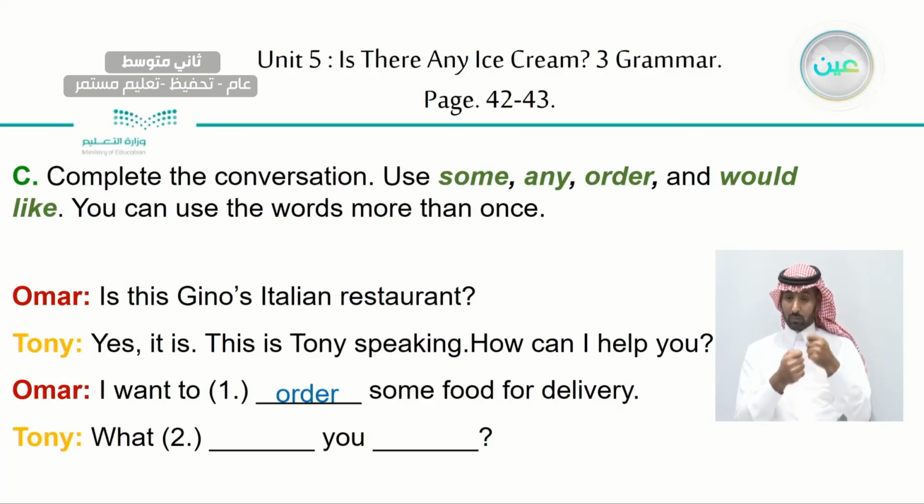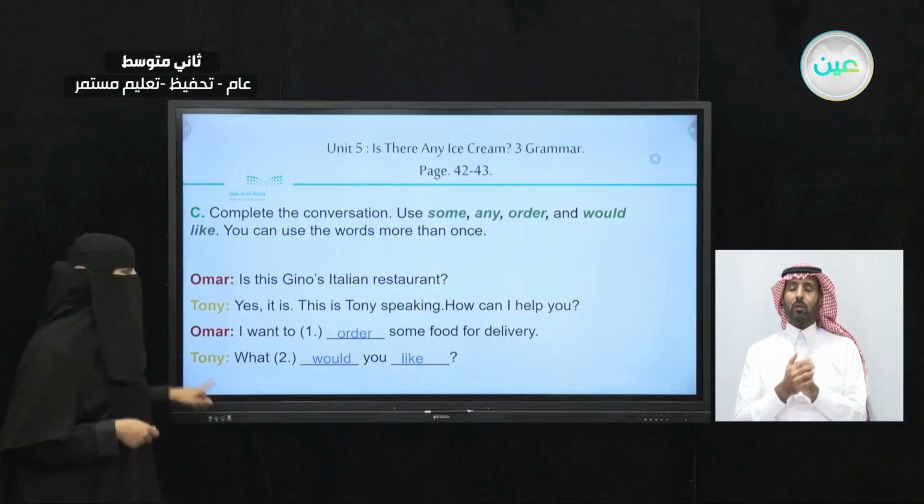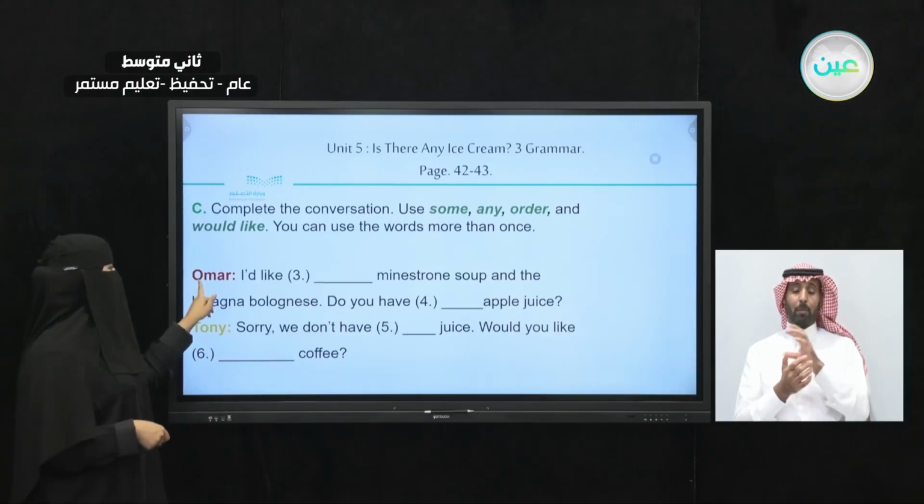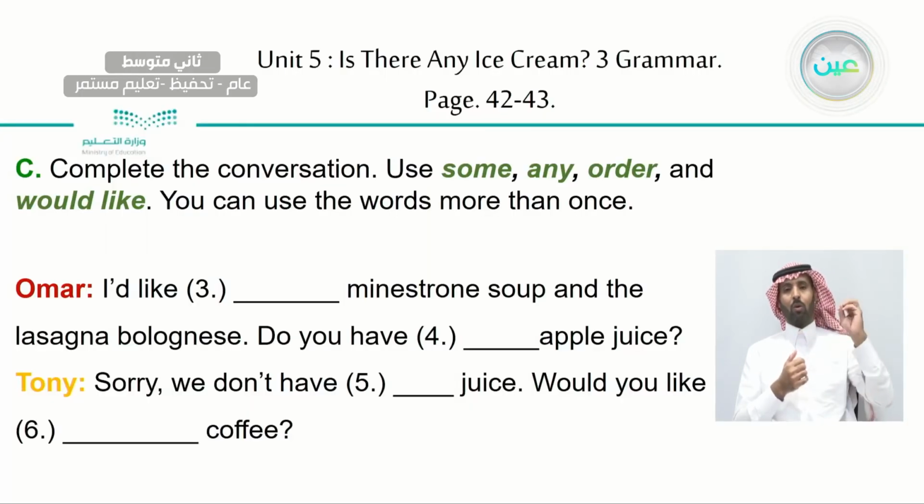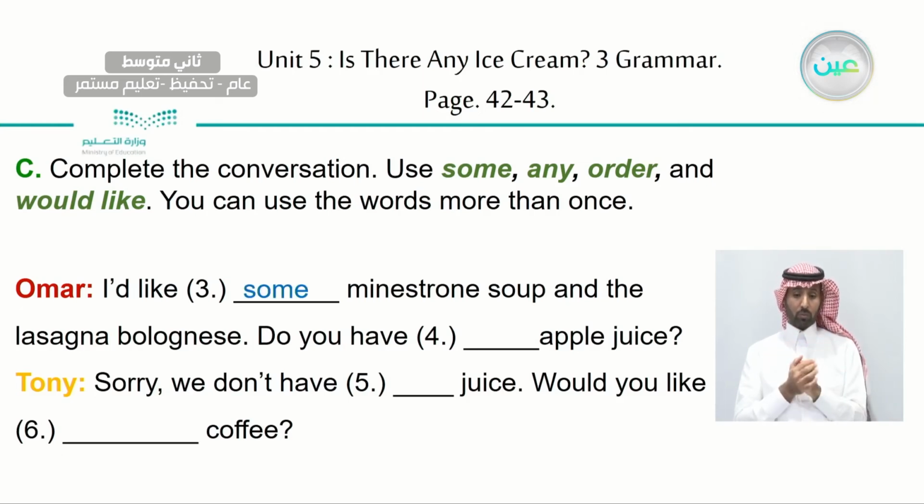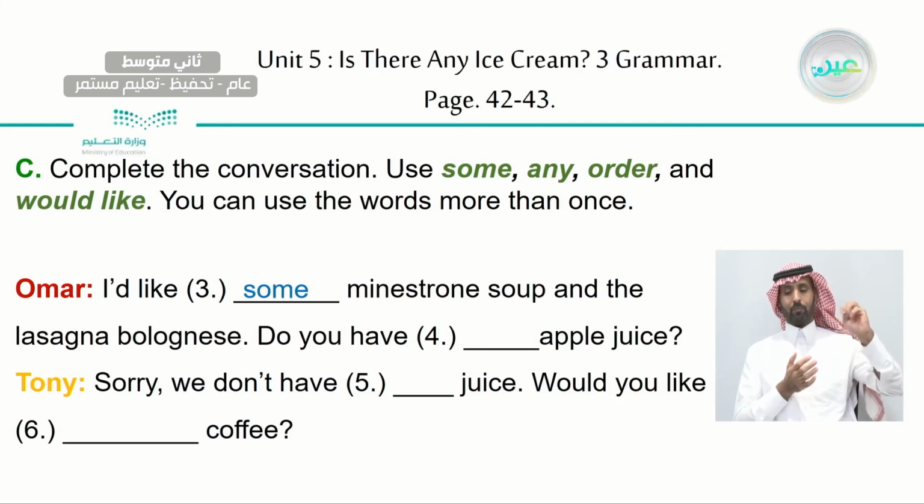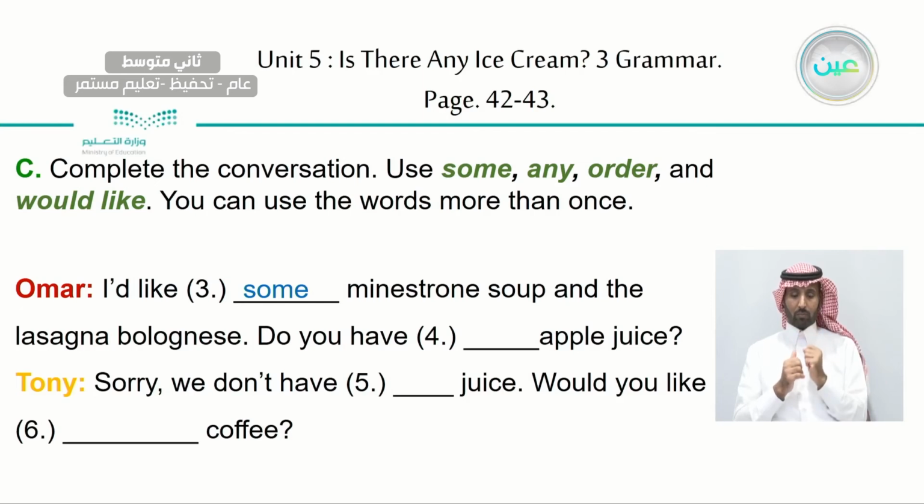Tony said, "What something here?" What is the question going to look like? What would you like? What would you like? So because here we have what and then we have would like, that means he's asking for a specific thing, right? So Omar said, "I'd like minestrone soup and the lasagna bolognese." So what is going to be the suitable word for this space? I'd like some minestrone soup, this kind of soup. I'd like some soup and the lasagna.